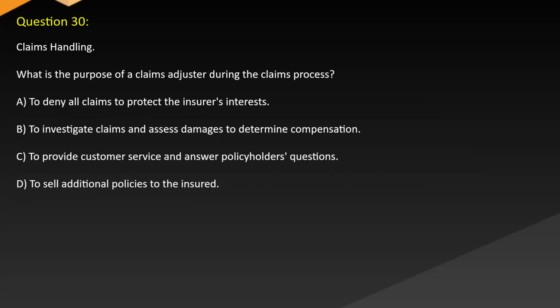Question 30. Claims handling. What is the purpose of a claims adjuster during the claims process? A. To deny all claims to protect the insurer's interests. B. To investigate claims and assess damages to determine compensation. C. To provide customer service and answer policyholders' questions. D. To sell additional policies to the insured.